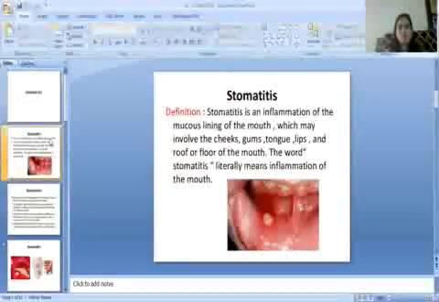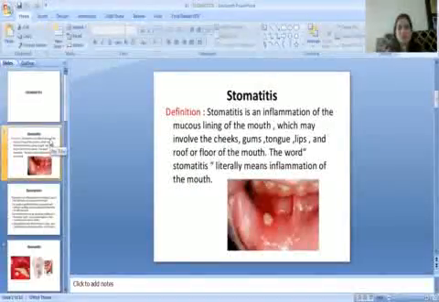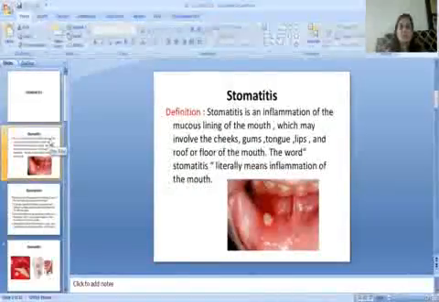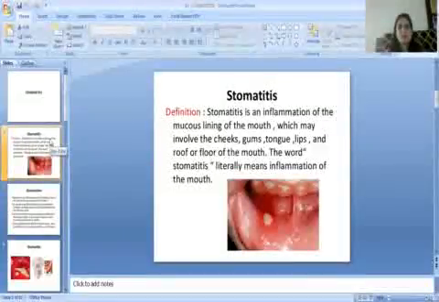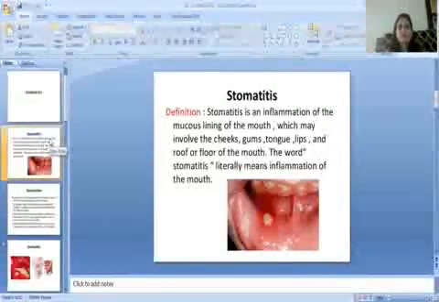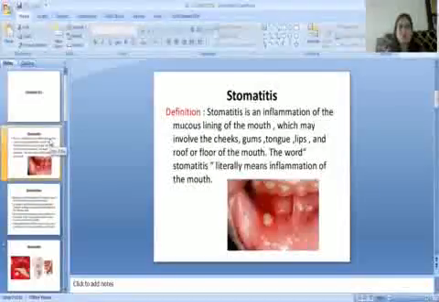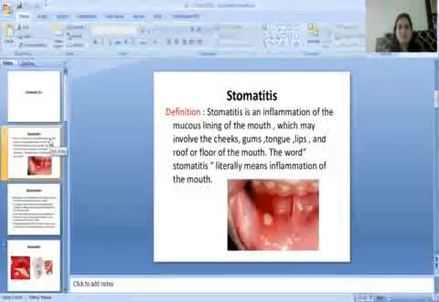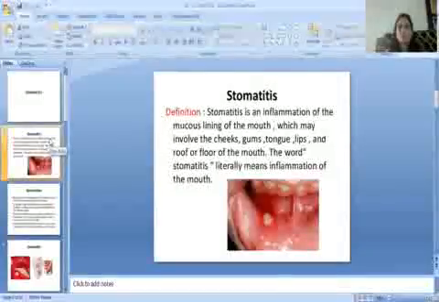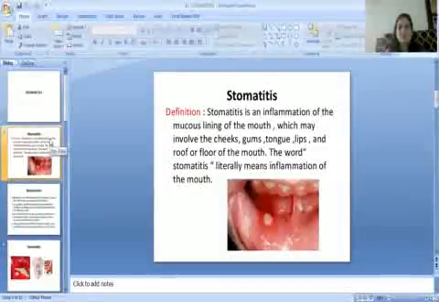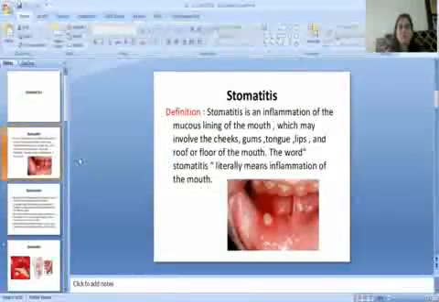So first of all, we will study its definition. What is stomatitis? Stomatitis is an inflammation of the mucous lining of the mouth, which may involve the cheeks, gums, tongue, lips, and roof or floor of the mouth. The word stomatitis literally means inflammation of the mouth.